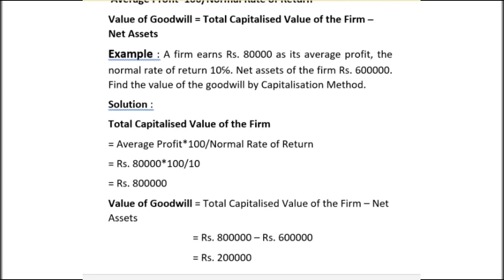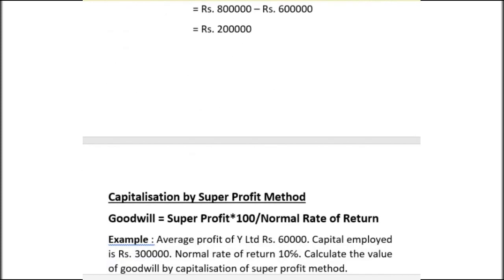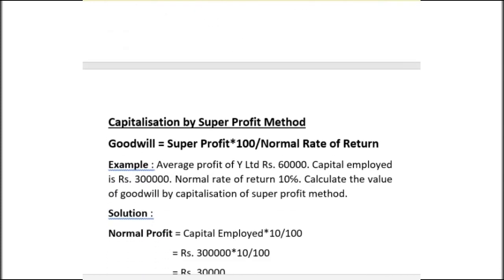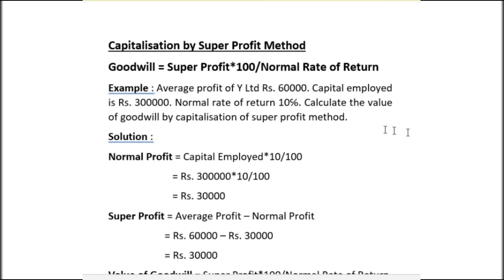Hope you all understand this. Now we will solve another problem by using the super profit method. In this, the value of goodwill is equal to super profit into 100 divided by normal rate of return. That means we simply replace average profit by super profit and the remaining formula will remain the same. Now look at the sum.